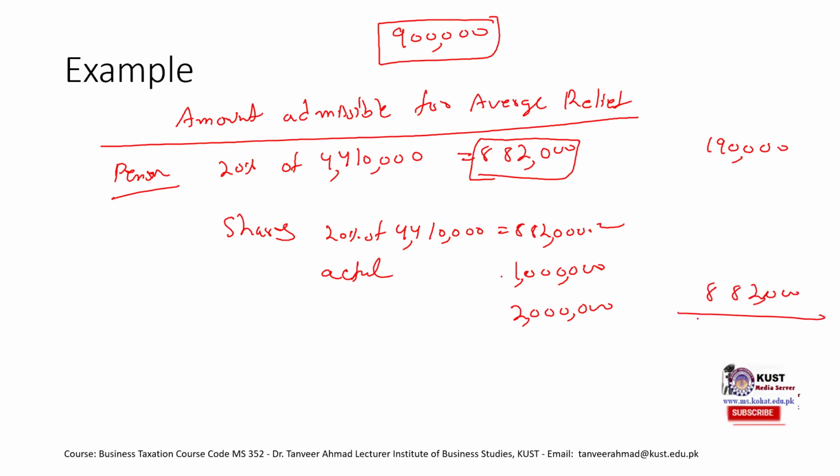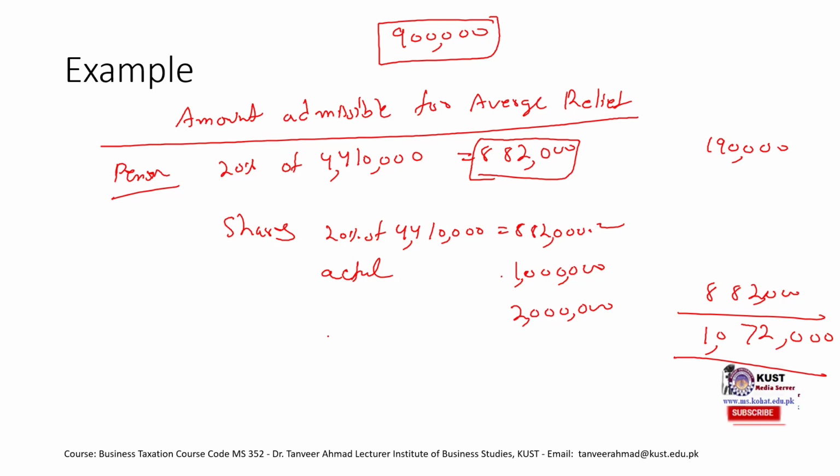So if we add these amounts, the two amounts that we are getting from the shares and from the pension fund, that would turn out to be 10 lakh 72,000 rupees.